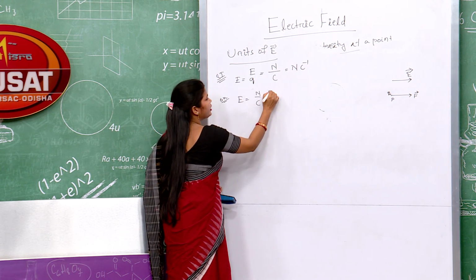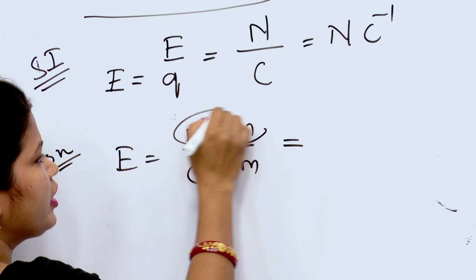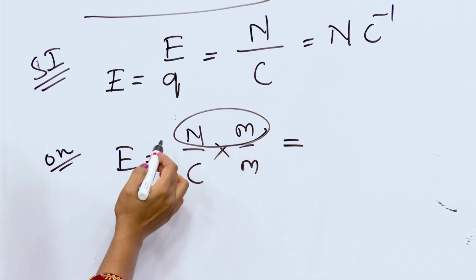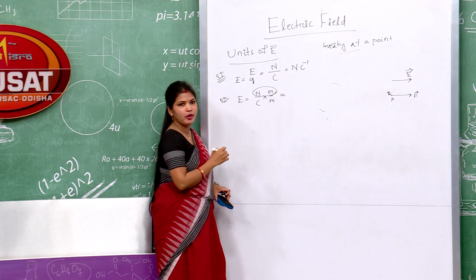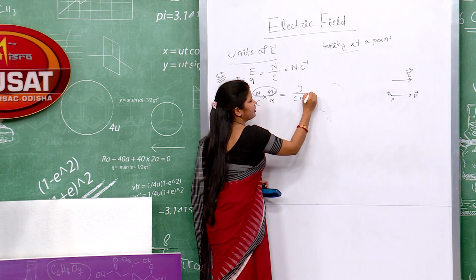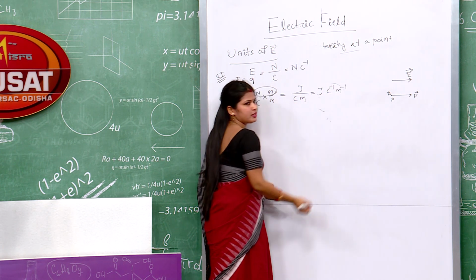Or we can derive it further: multiplying meter in both numerator and denominator, we get Newton into meter. What does it give? That is force into displacement, which gives work. And what is the unit of work? It is joule. So, joule per coulomb into meter, that is joule into coulomb inverse meter inverse.